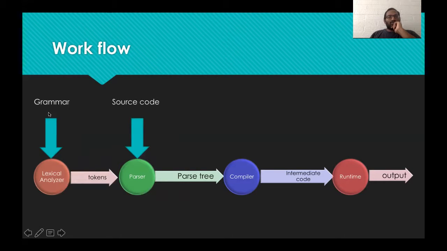Once we set the grammar, the lexical analyzer gives you the tokens, and the parser takes in the tokens and gives you the parse tree. This parse tree is used by the compiler to generate intermediate code in postfix notation, and the runtime executor takes in this intermediate code and gives you the output. So it's as simple as that.